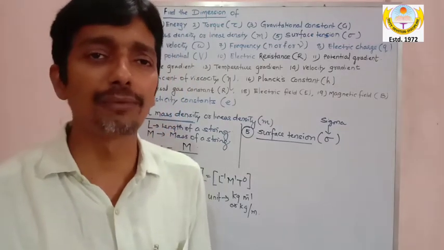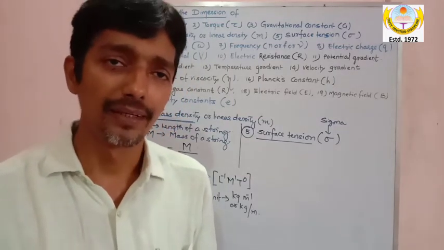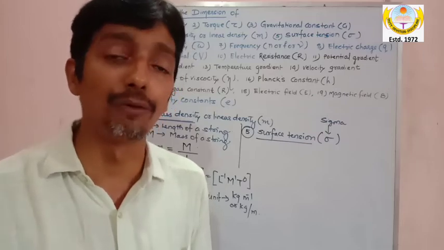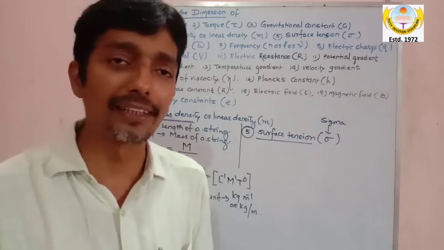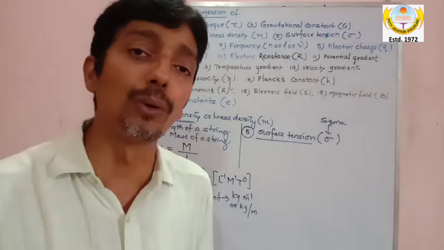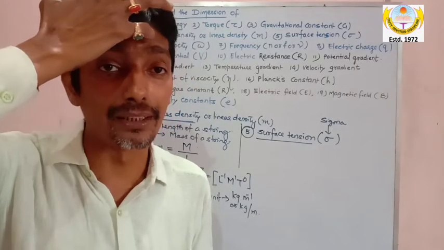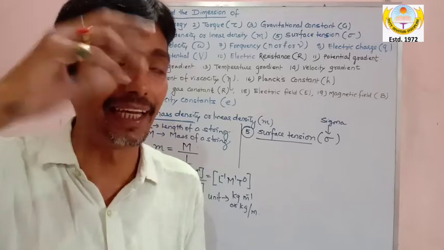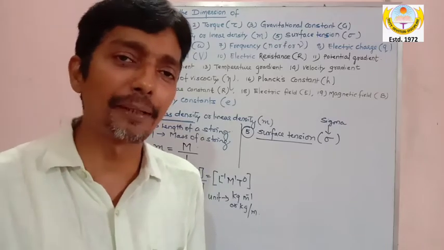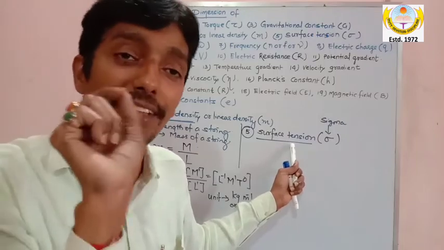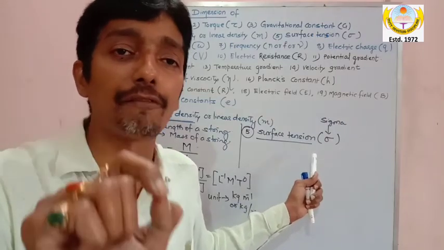Surface tension is one of the properties of a liquid, a fluid property. So when we discuss the chapter called properties of fluids, somewhere around chapter number 8 or 9, we will have this quantity, called surface tension.